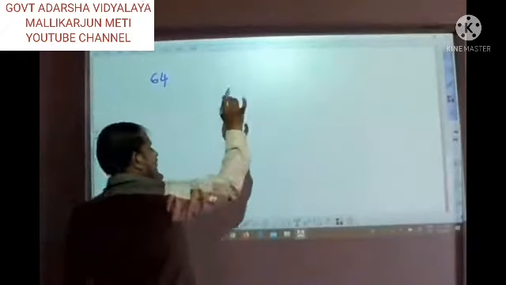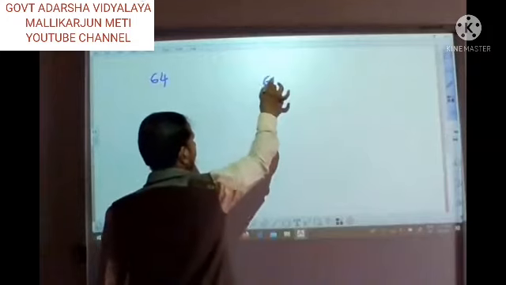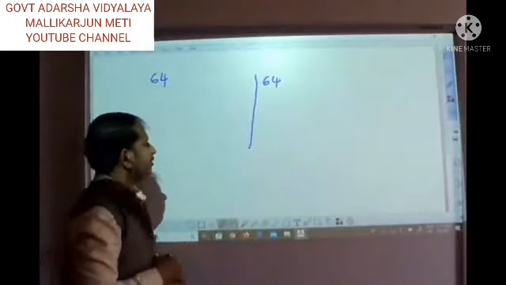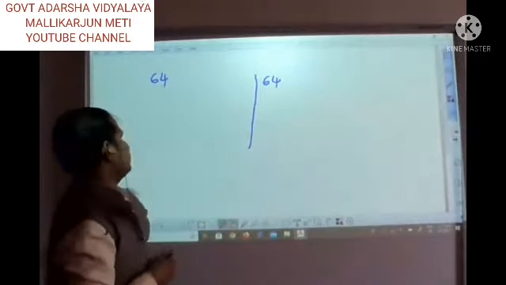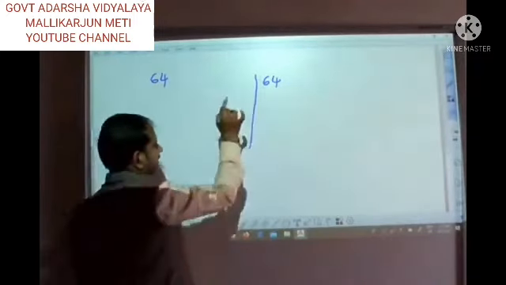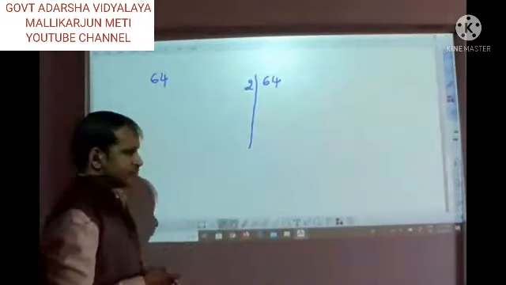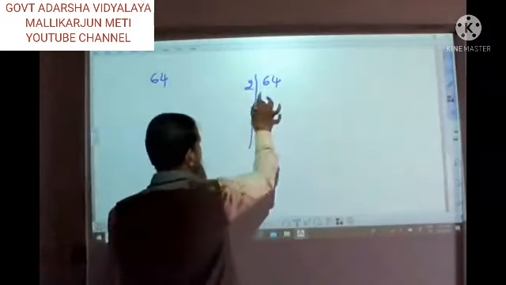Observe. 64 you can write like this. We keep dividing it, divided by 2 or divided by 3, divided by 4, like this it goes on being divided.